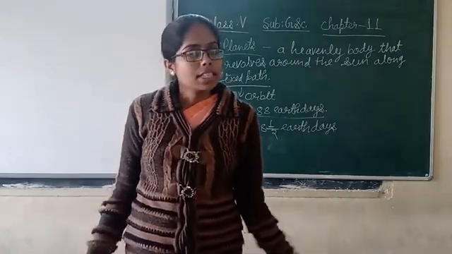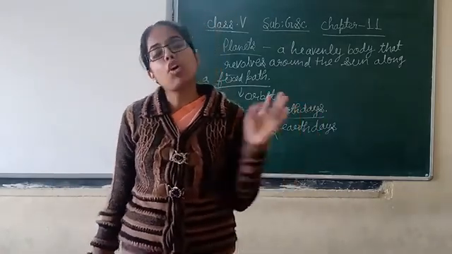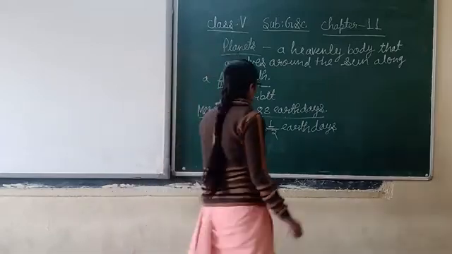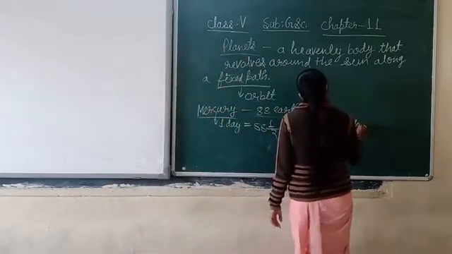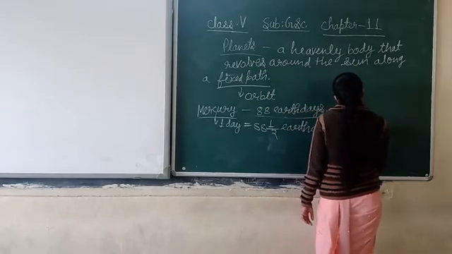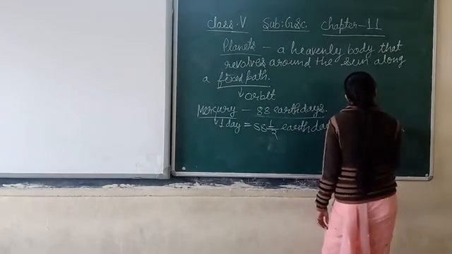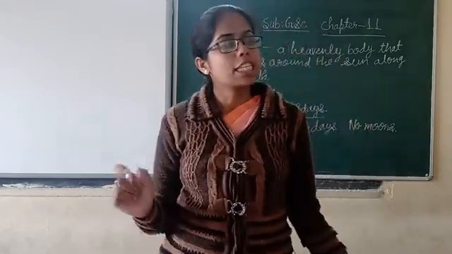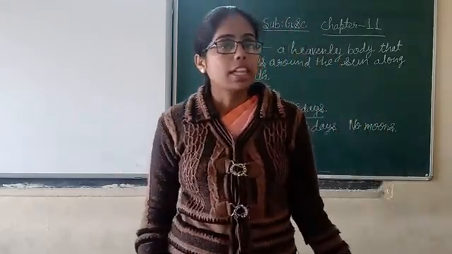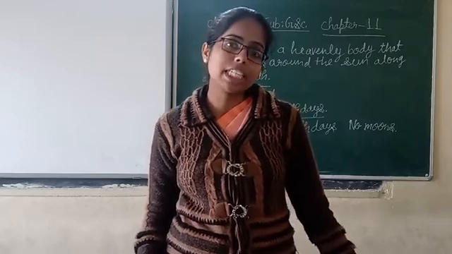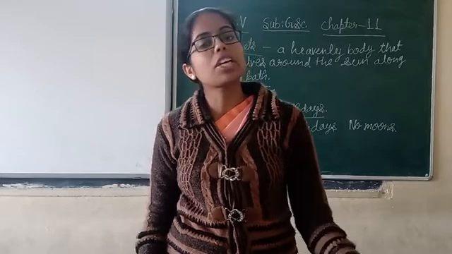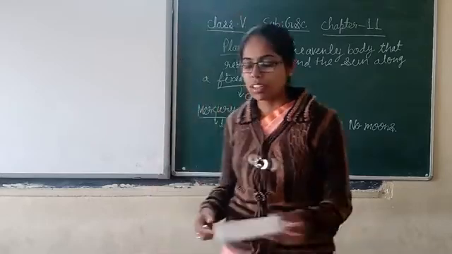Therefore, the days are very long here, and Mercury has no moons. If we talk about Mercury, how many moons are there? Mercury has no moons. This is about Mercury. What all details did we study? This is the closest planet to the Sun. This is the smallest planet. Further, it rotates very slowly.